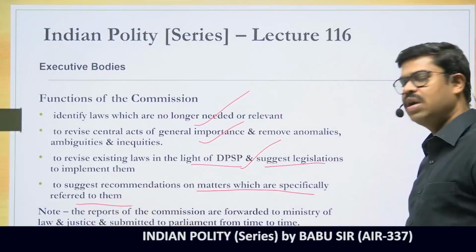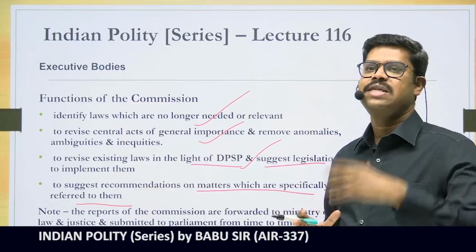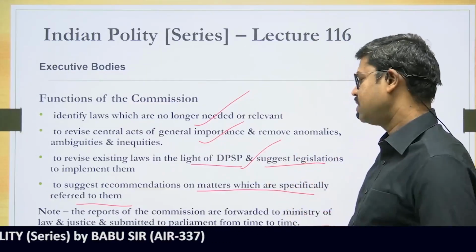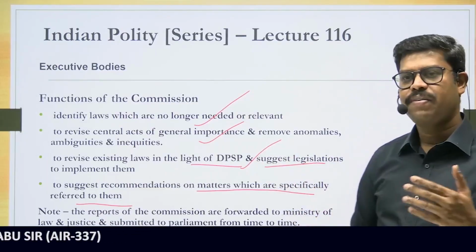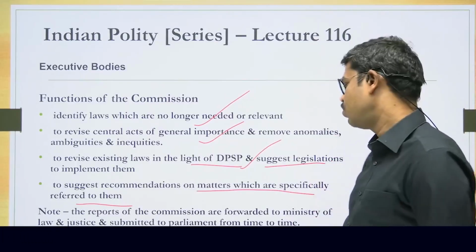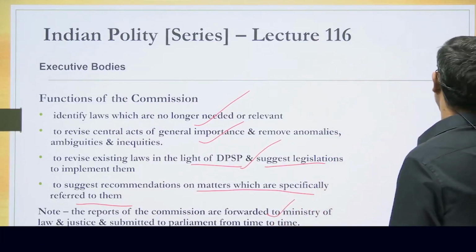Whatever is suggested by the Law Commission of India, the Commission will submit the report to the Law Ministry, and the Law Ministry will forward the report to the Parliament from time to time. So this is basically the function of the Commission.